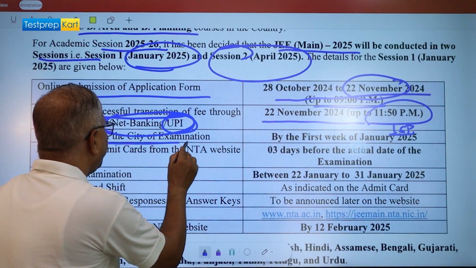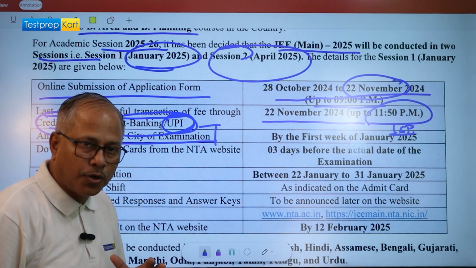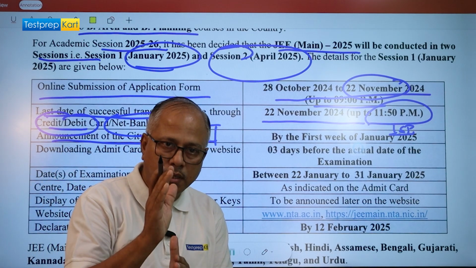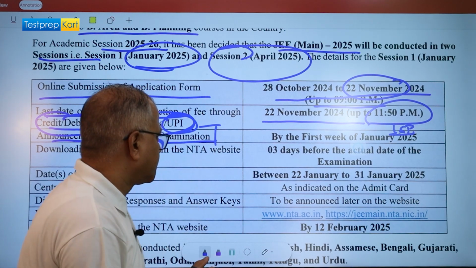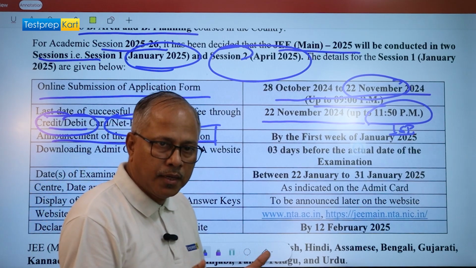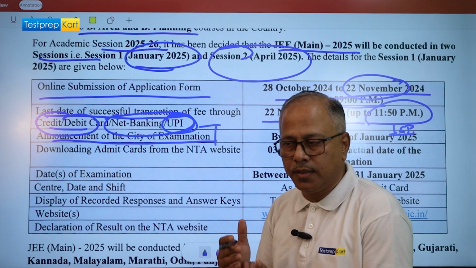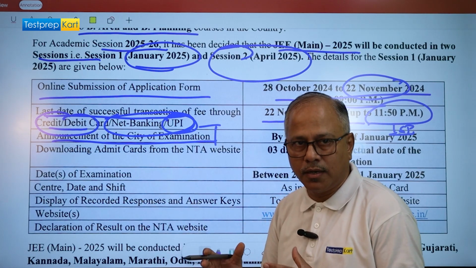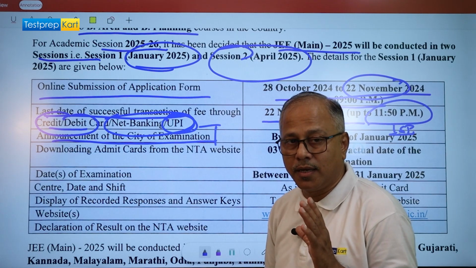Announcement of the city of examination. While filling up the form, you will have the choice of filling the center. Each candidate would be able to keep 4 choices, whether in India or abroad. Okay, that's it. You should remember that there are 21 centers abroad, in different countries. I mean, in the US, then we have in Africa, then we have in the Middle East, then we have in Southeast Asia. These are the regions where MHRD, NTA would be keeping the centers. So please choose your center carefully.